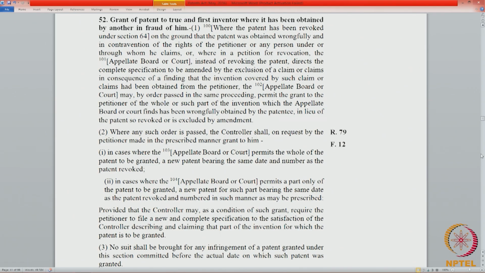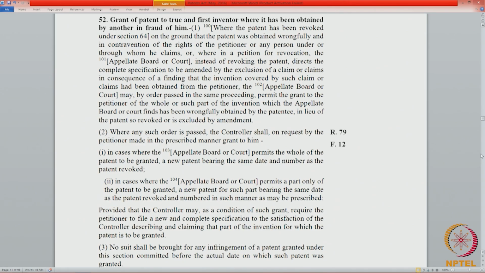In 26 we saw that if the whole patent is wrongfully obtained, then the whole patent could be granted in the name of the opponent. In this case, again, if the whole patent is granted, instead of revoking the patent, the appellate board or the court can substitute the petitioner, that is the person from whom the patent was wrongfully obtained, as the owner of the patent.